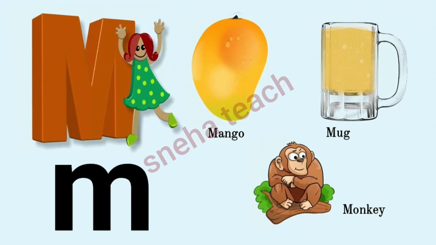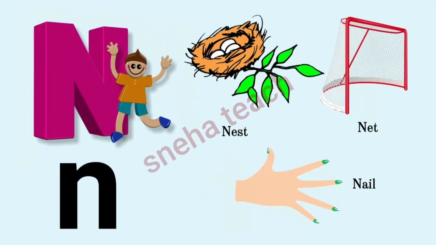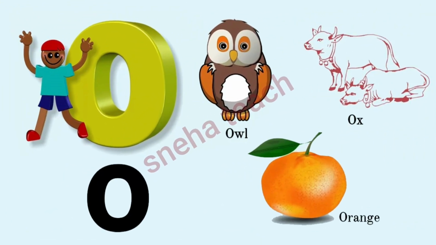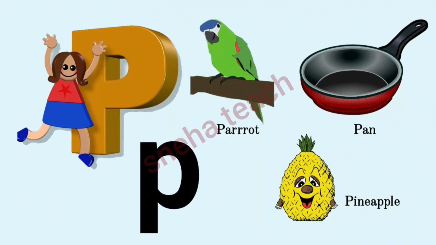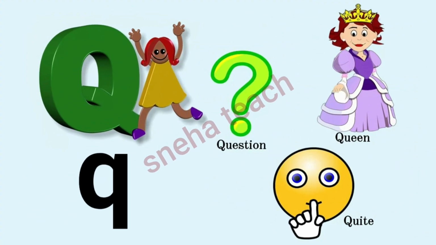M for mango, mug, monkey. N for nest, net, nail. O for owl, ox, orange. P for parrot, pen, pineapple. Q for question, queen, quit.